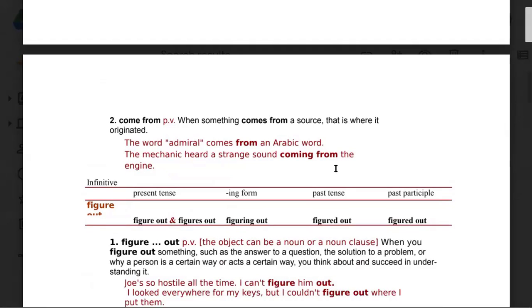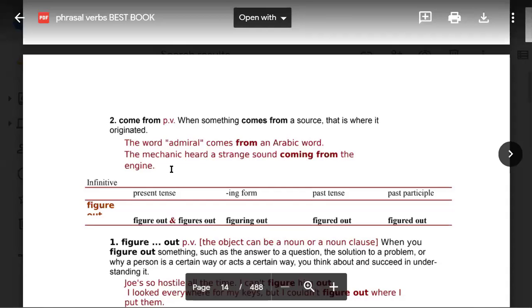Okay, Mustajab, you go ahead. Come from. When something comes from a source, that is where it originated. The word "idmar" comes from an Arabic word. The mechanic heard a strange sound coming from the engine. Okay, now this is our first verb, come from, that we learned.